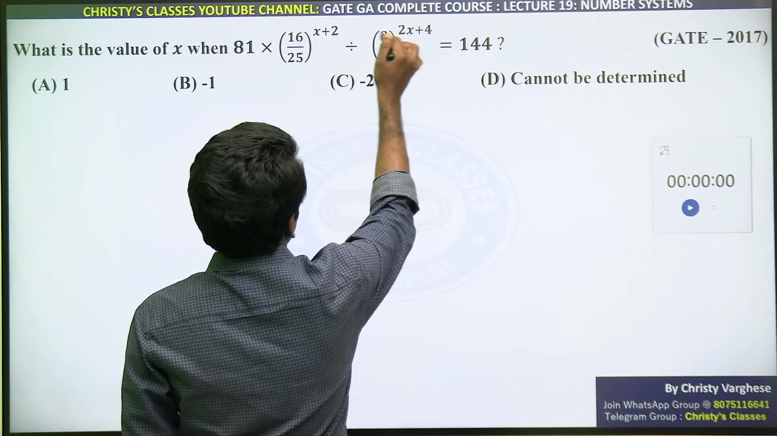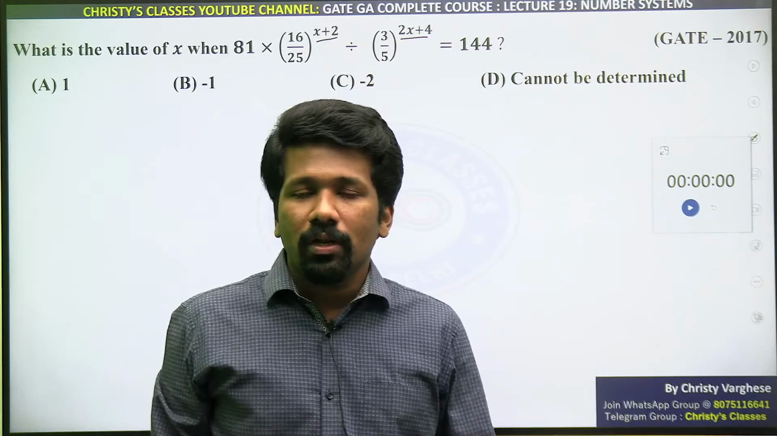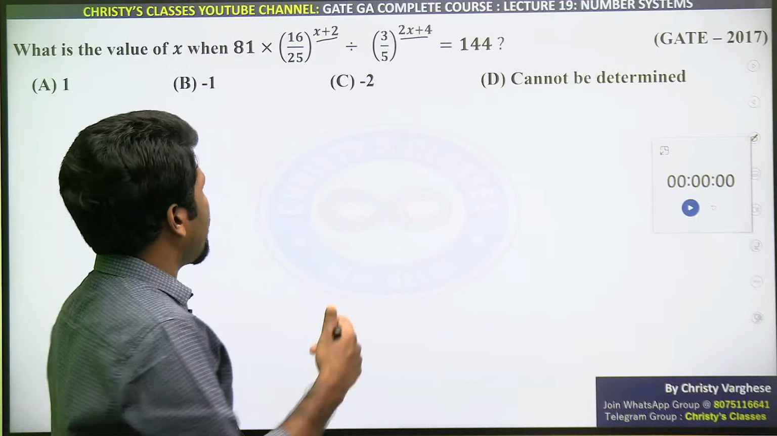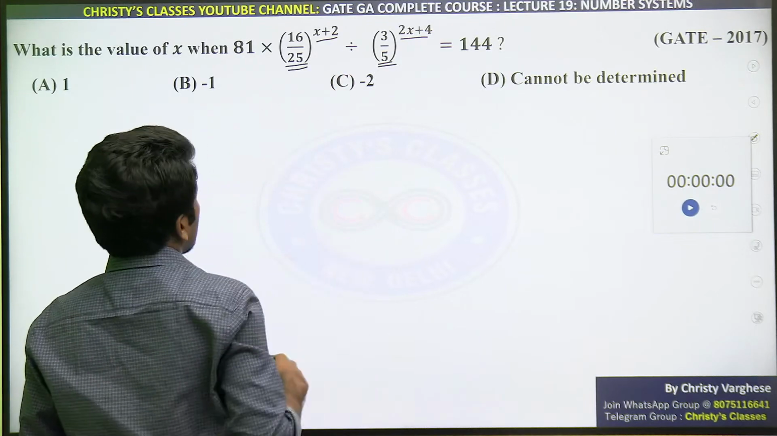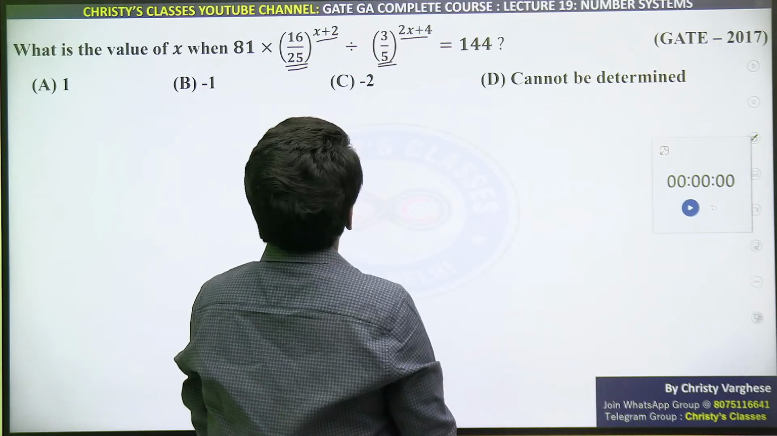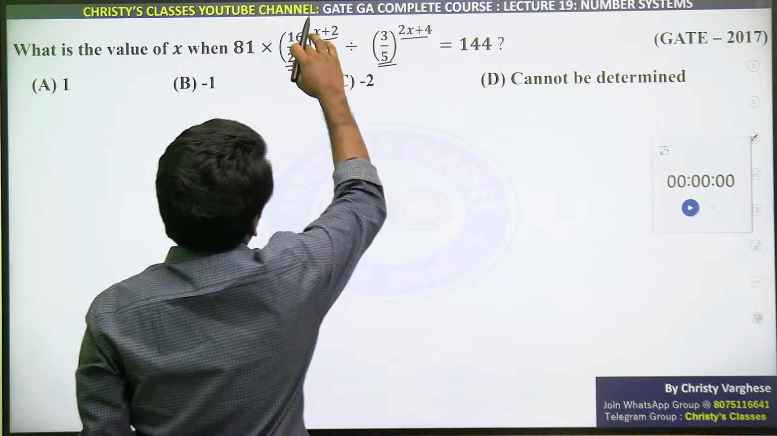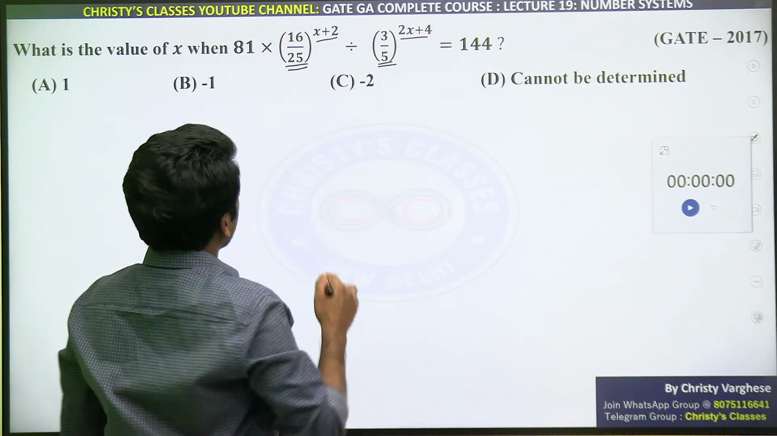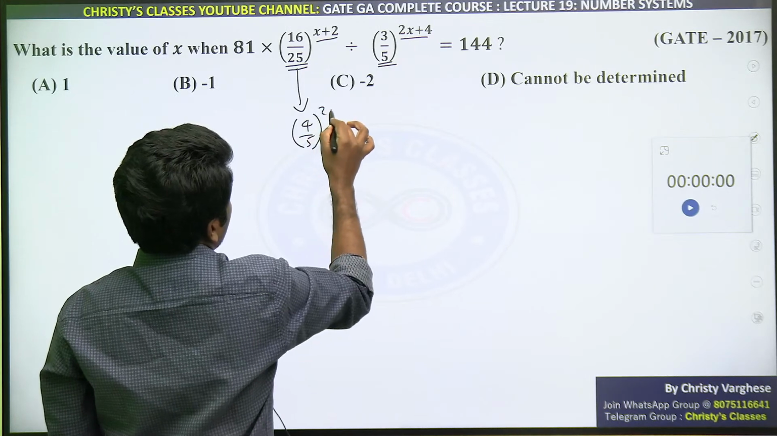Here there is x plus 2, here there is 2x plus 4. The laws of exponents are all applicable on same bases or same powers. But here same base and same power are not directly given. But if you look at it, this is 3 by 5, this is 16 by 25. 16 by 25, 3 by 5. This 5 and this 5 square, so we will write this as 4 by 5 the whole square. We can write 16 by 25 as 4 by 5 the whole square.